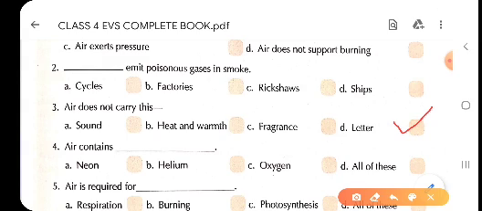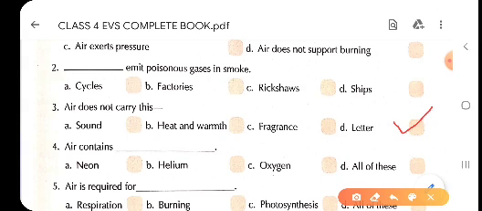So children, option A we have neon, option B we have helium, option C we have oxygen. As we know, neon, helium and oxygen, all the three gases are part of air. So all the three answers are right. That is why we will tick option D, that is all of these.